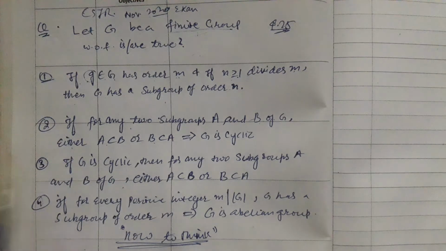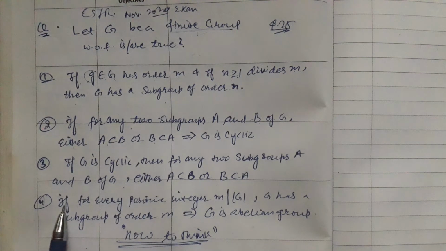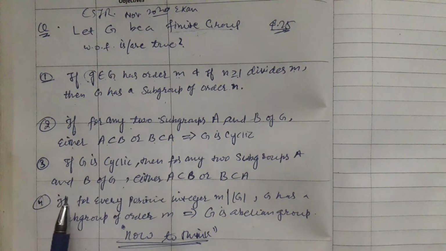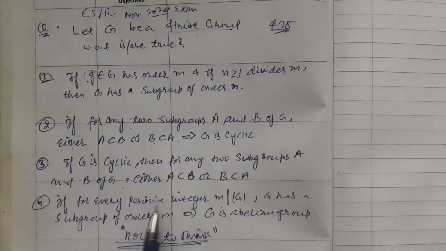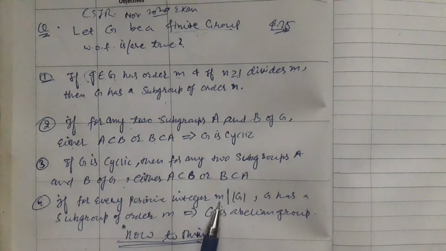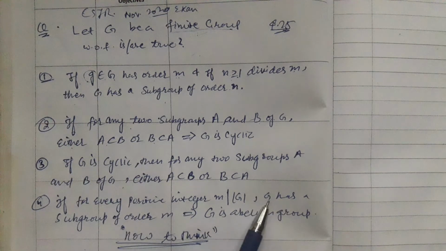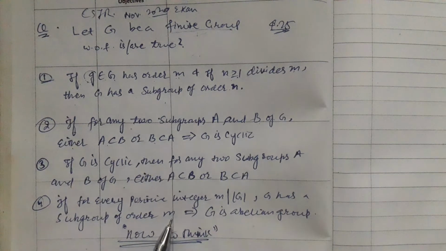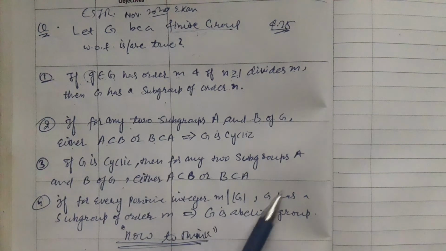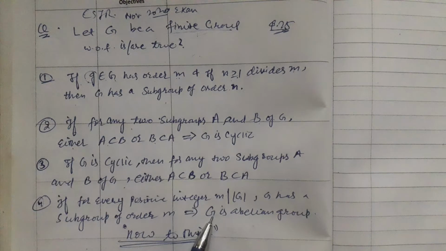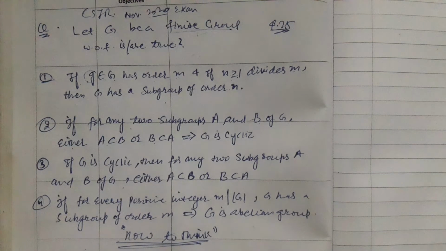And option 4 says that if for every positive integer m which divides the order of the group, G has a subgroup of order m, this would imply that G is abelian. Please try to think how to approach the problem.